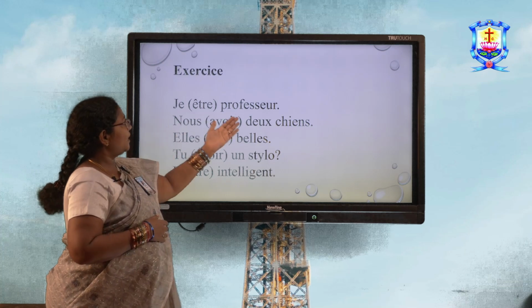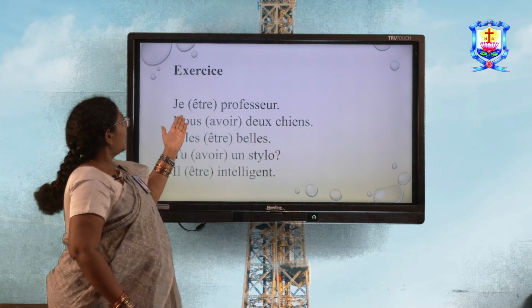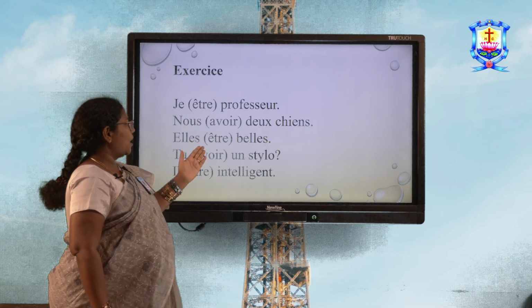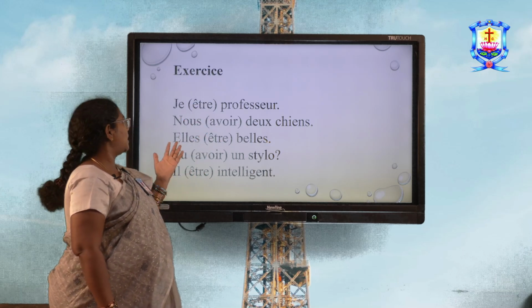Okay, so now we have learnt what are auxiliary verbs and the introduction of verbs. So I have made few sentences here for you to practice. So here I have given être or avoir in between the sentences. So now you are going to find out the answers.